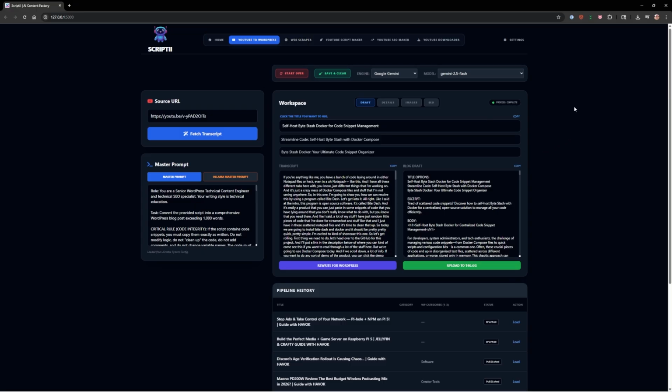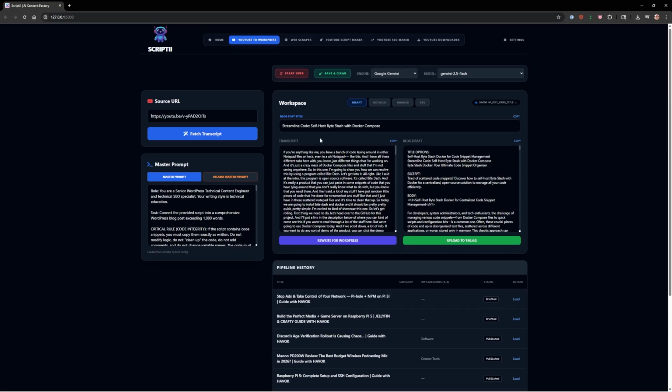Like I said, I called this one SCRIPTII, my little robot. I'm calling him Roby. So here we got self-host ByteStash, streamline your code. I think I might go with that one because it talks about Docker. Yeah, so we'll do that one. And then we'll get rid of the space here.